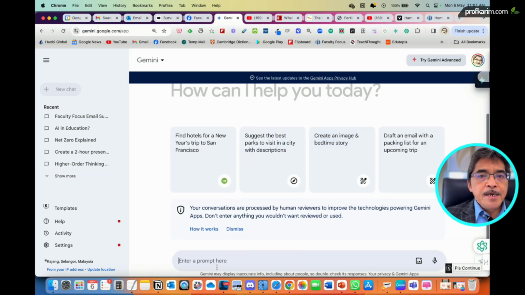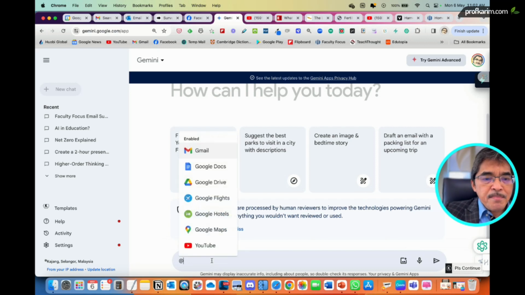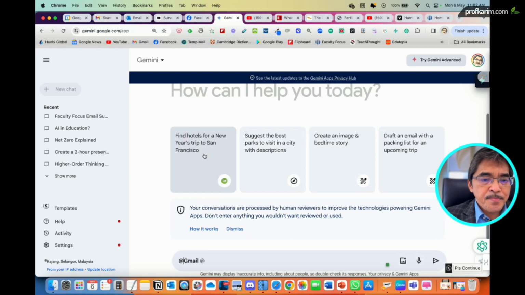Now, okay, what's the first thing I want to demonstrate to you? Connection to Gmail. So all I need to do now is just type @. Then when you type the @ symbol, you get Gmail, Google Doc, Google Drive, Google Flight, Google Hotel, Google Maps, YouTube. Let us start with Gmail first. Okay, now we can do a lot of things here.